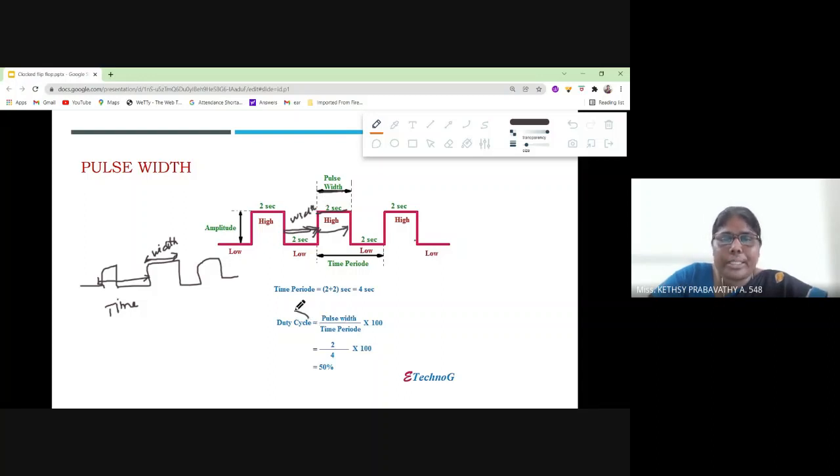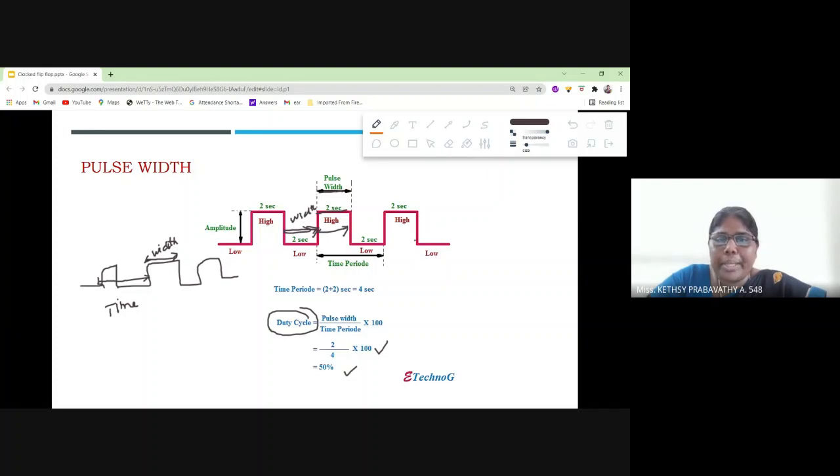Pulse width divided by time period into 100 gives the duty cycle. What is the pulse width here? 2. Then what is your time period? 4. So 2 divided by 4 into 100. This is called duty cycle. These are some basic questions. Has everyone understood what is meant by width?